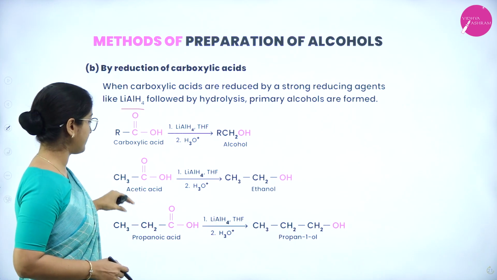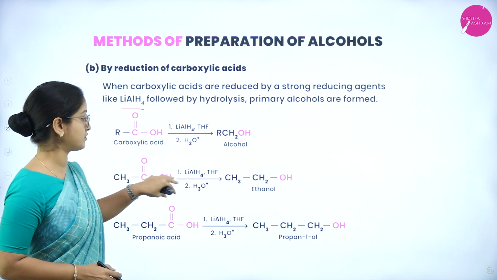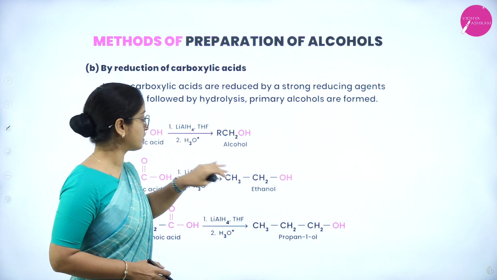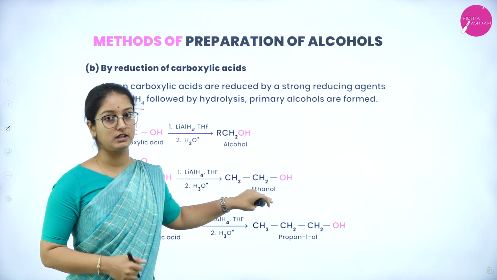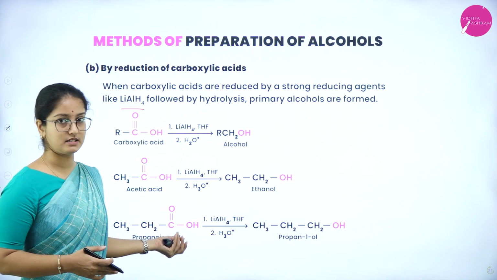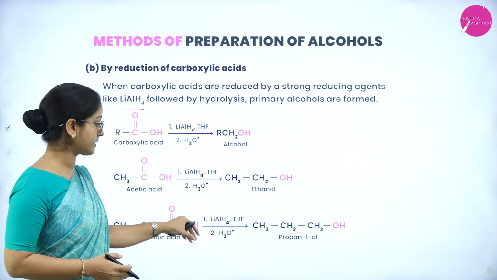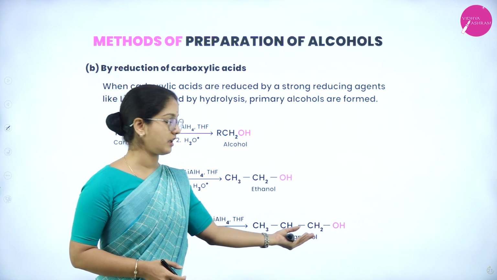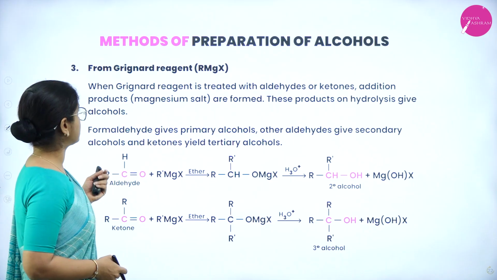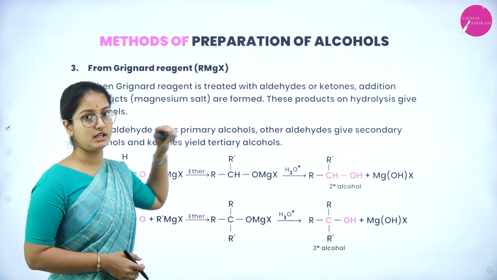An example can be seen here, acetic acid. Acetic acid in the given condition produces a primary alcohol, that is ethanol. The second example is propanoic acid, which consists of 3 carbon atoms and under the same condition gives propan-1-ol. Next is preparation from Grignard reagent, having the general formula RMgX.